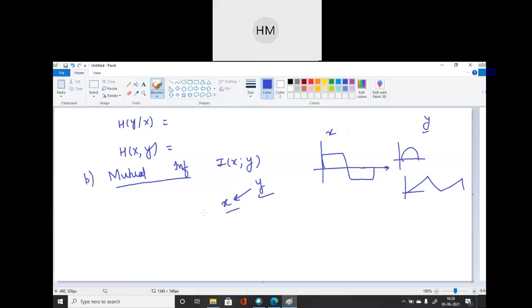So the net information received is given by log p of x by y upon p of x.